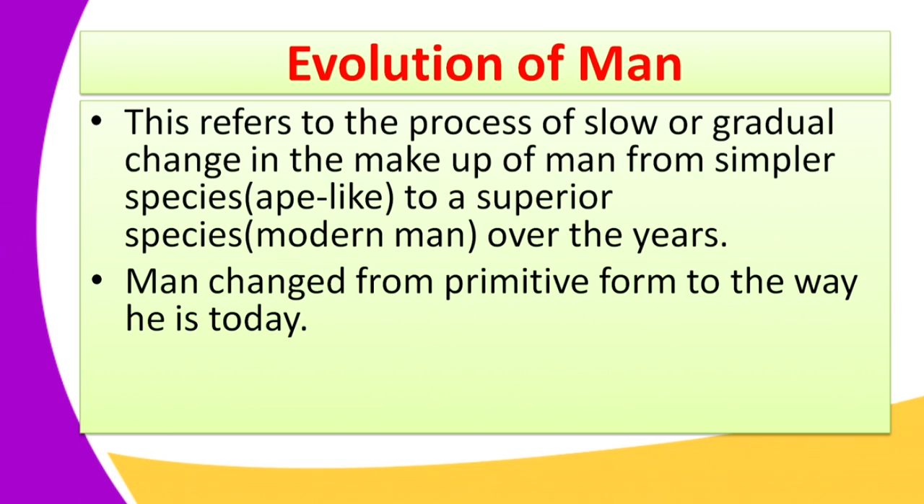So man changed from a simpler state of species known as the primitive form to the way he is today. The modern man that you see today came from a very primitive form. When you talk of primitive form, this is a form that is simpler, more of an ape. Over millions of years, this man moved through various stages, and this is what we want to look at today, the evolution process.